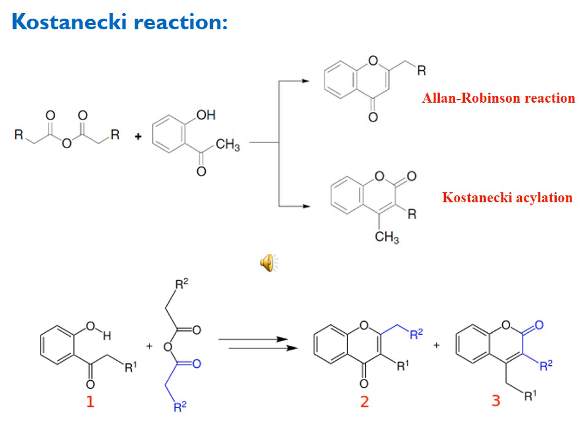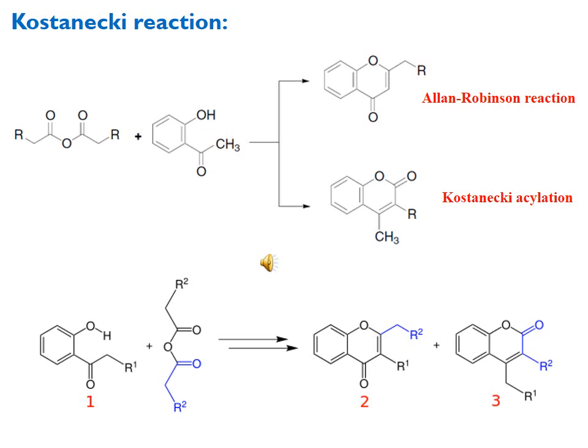Oxygen is given the 1 position, carbonyl carbon is the 2nd position, then the next carbon which is now attached to R is the 3rd position, and the carbon to which methyl is attached is the 4th one. Similar numbering is used for the chromone, the top product also, in which you can see the 2nd position is substituted by the group which has come from the acid anhydride.